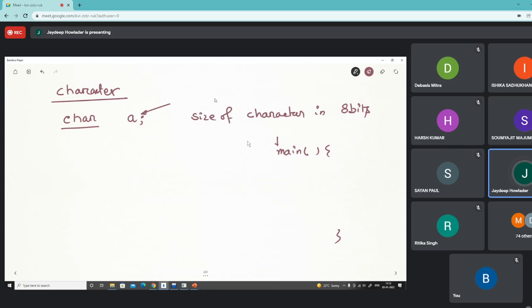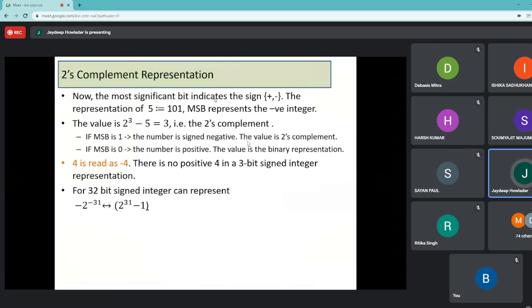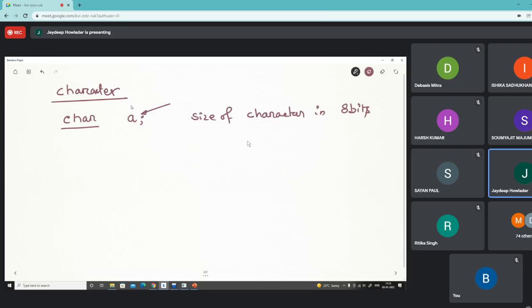So there is a different representation for the character, and this representation is considered as the ASCII code. There is a standardization of the code which is called ASCII representation. ASCII representation is basically an 8-bit representation. So the maximum number of characters that can be represented using ASCII is 2 to the power 8.